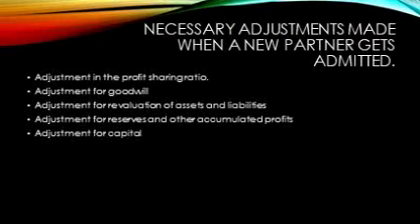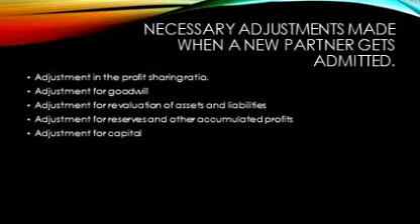When a new partner gets admitted, there are necessary accounting adjustments made in the accounts. That is, adjustment in the profit sharing ratio, adjustment for goodwill, adjustment for revaluation of assets and liabilities, adjustment for reserves and other accumulated profits, and adjustment for capital.